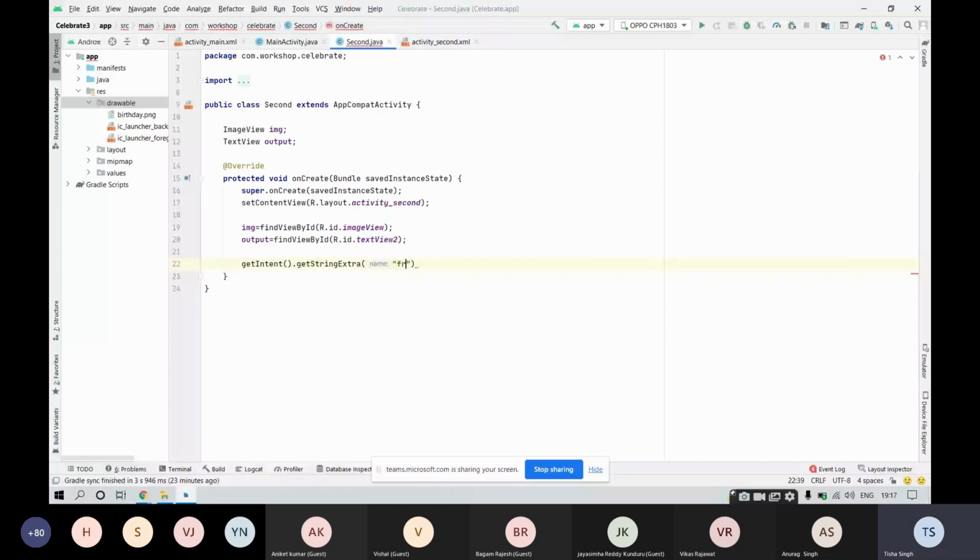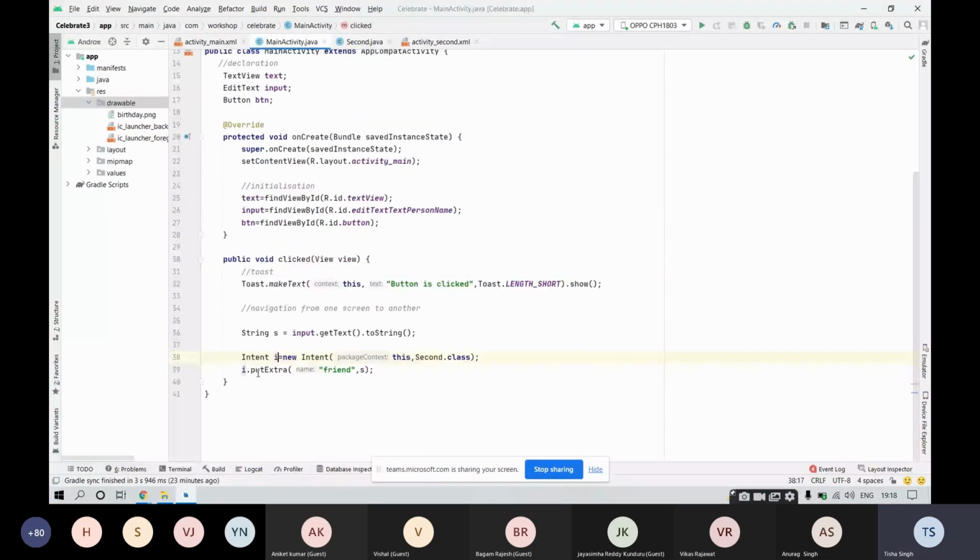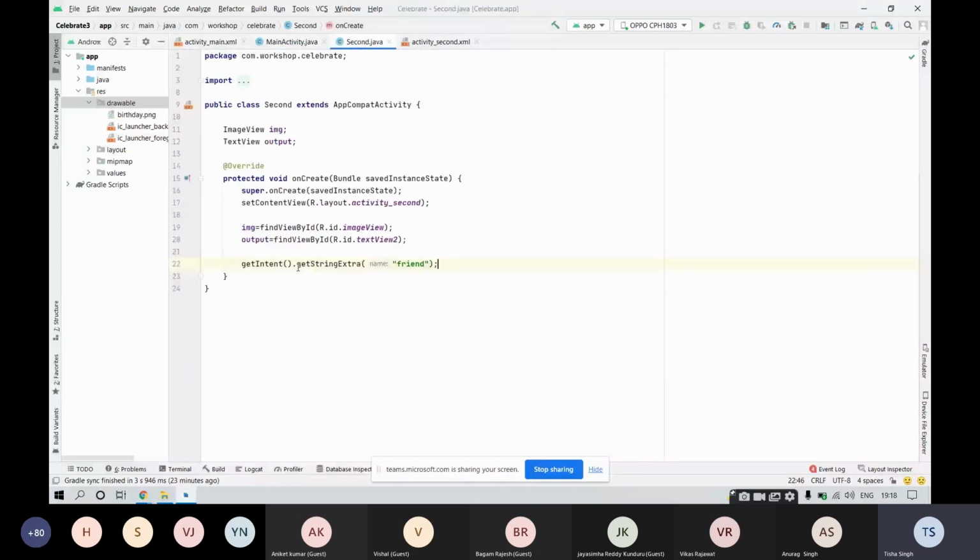Fine. So what we did over here with intent, I had put extra, and over here while we are receiving whatever was being sent by the main activity, we are making use of this function getStringExtra. Now this will be fetching a string, right? So we need to store this string somewhere.